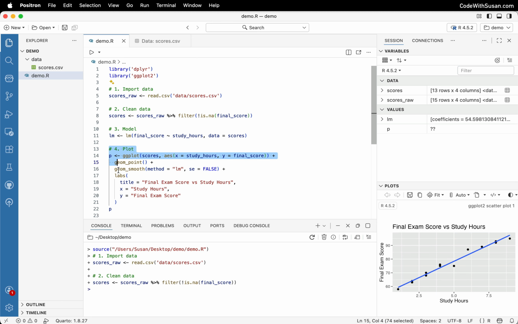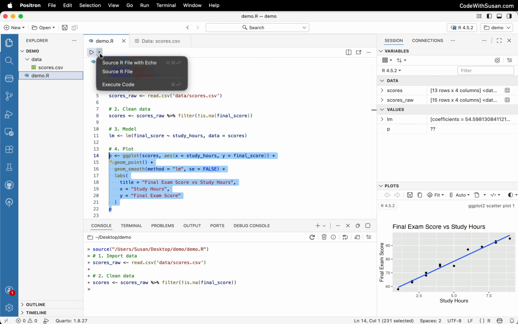Likewise, let's say we were focusing on the plotting and nothing about the model is changed. It doesn't make sense to repeatedly run the model when all we care about are changes that have been made to the plots. Now, of course, the easiest thing to do in that situation is just source the part of the code that is changing, right? So if we're just interested in changes made to our plotting code, we could select that code and we could choose just to execute that rather than sourcing the entire file.